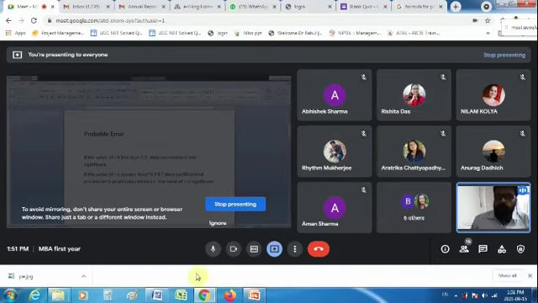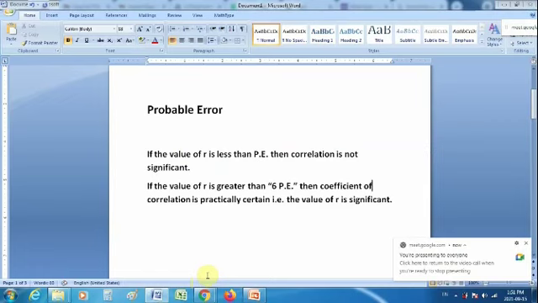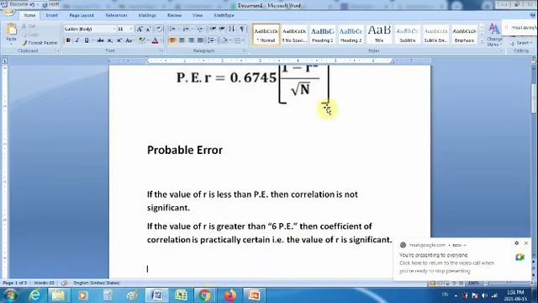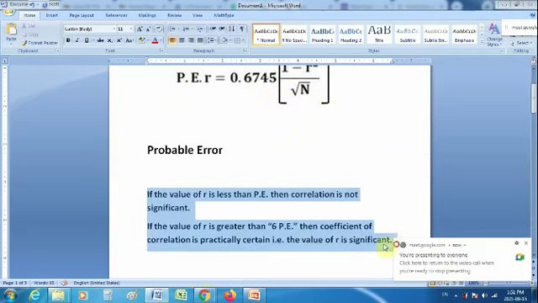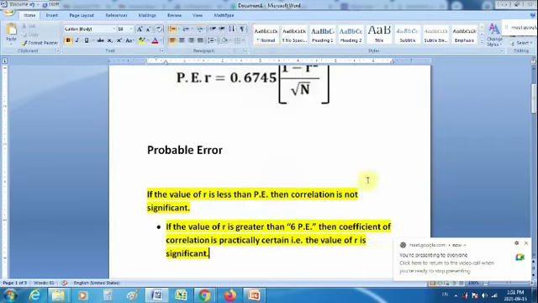First of all, we will be calculating the value of probable error by using the formula, this one, right? And then after getting the value of probable error, we will be comparing the significance of the correlation coefficient through these 2 points.